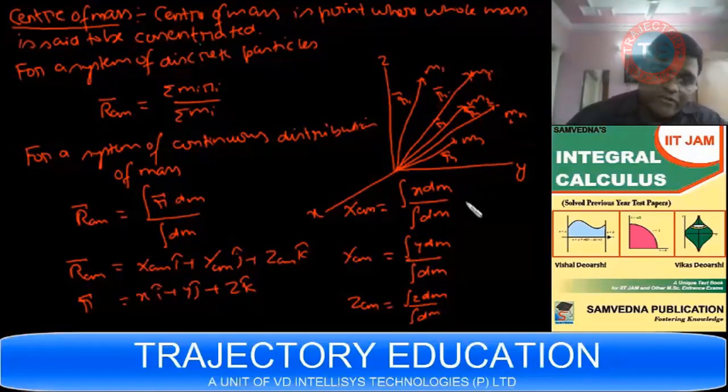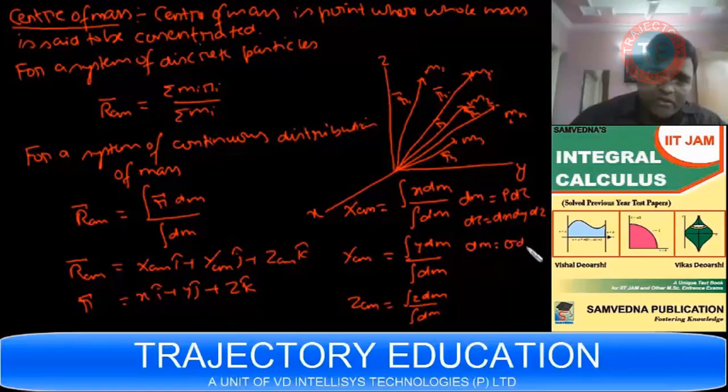For a three-dimensional object, I can write dm as rho d tau, where d tau can be written as dx dy dz. If the object is two-dimensional, we can write dm as sigma ds, and ds can be dx dy. For a one-dimensional object like a rod, we can write dm as lambda dx, right? So this is how the formula can change for objects of different dimensions.